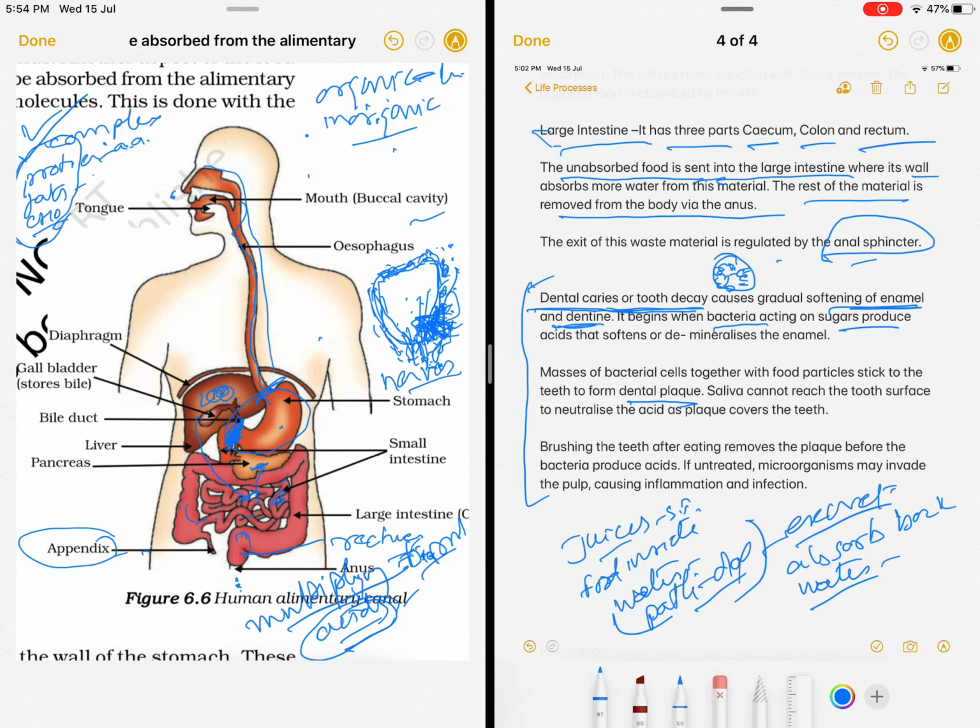Okay, so you have to take care of your tooth or teeth. Whenever you eat food, you have to brush it to save your teeth, and especially every time you must gargle after eating.